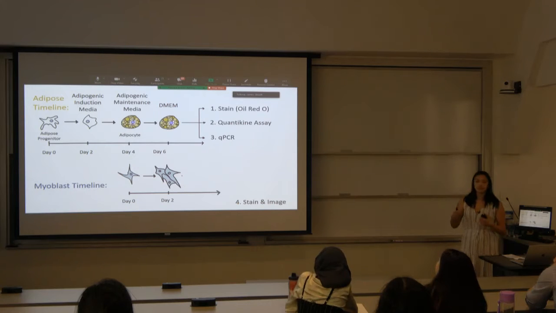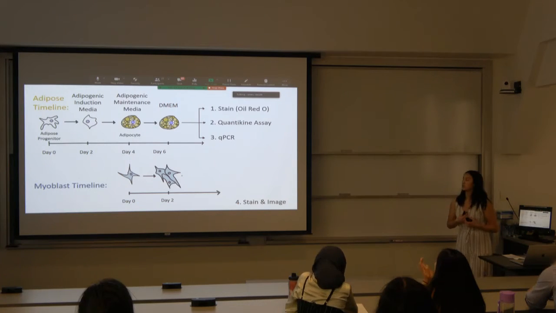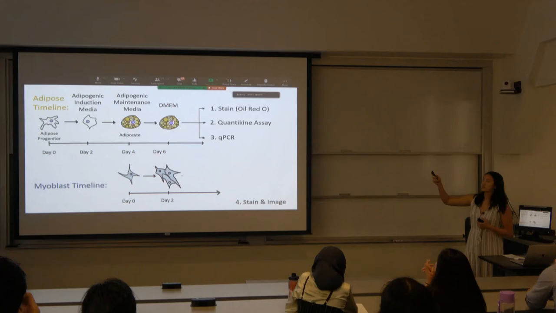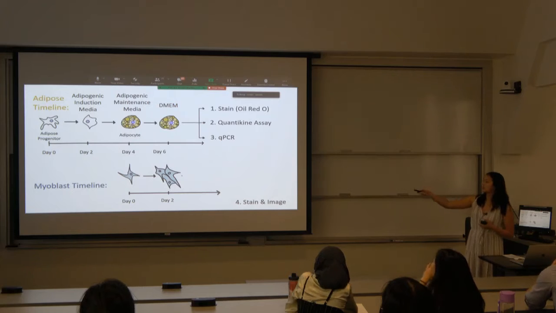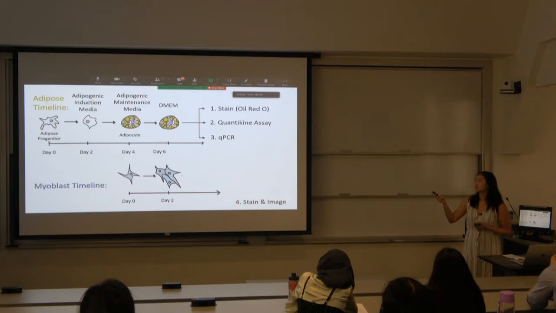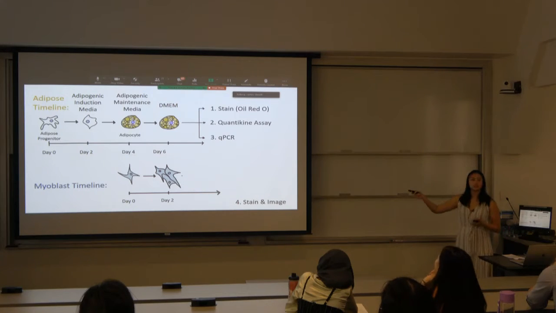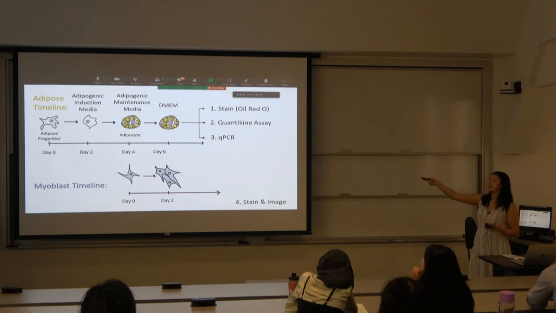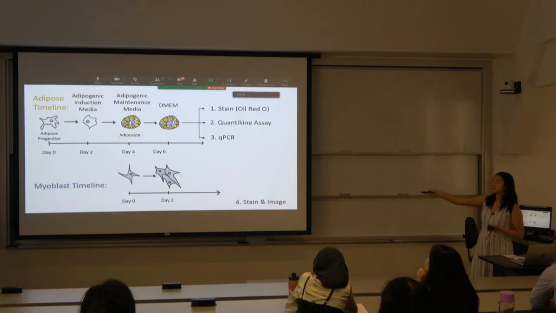We had two separate timelines, and we first plated adipose progenitor cells and placed them in different media, such as adipogenic induction media, to get them to differentiate into adipocytes. The way we could see that they differentiated is that they formed little tiny lipid droplets within the cell. At the same time we were growing the adipocytes, we also grew our myoblasts, so they'd be confluent enough by the time we placed the media onto them.